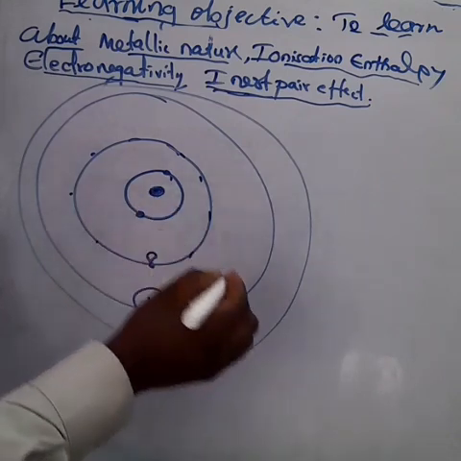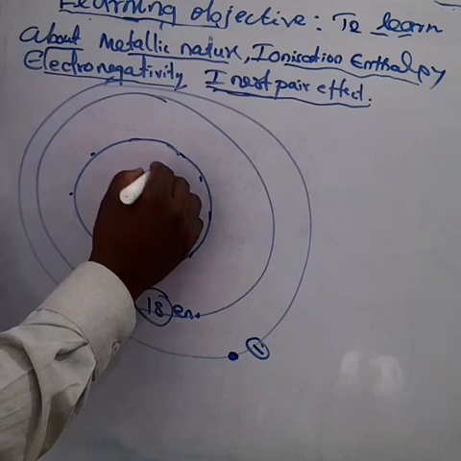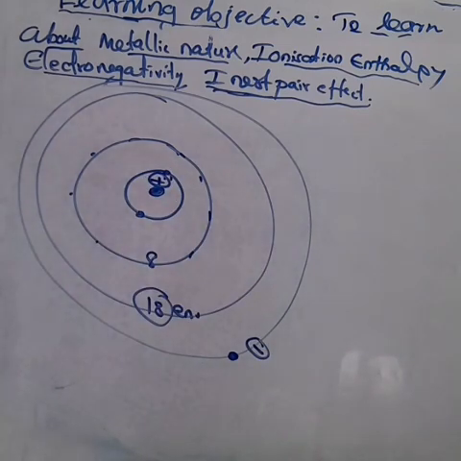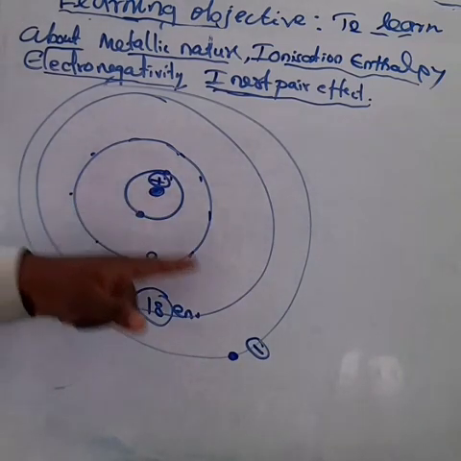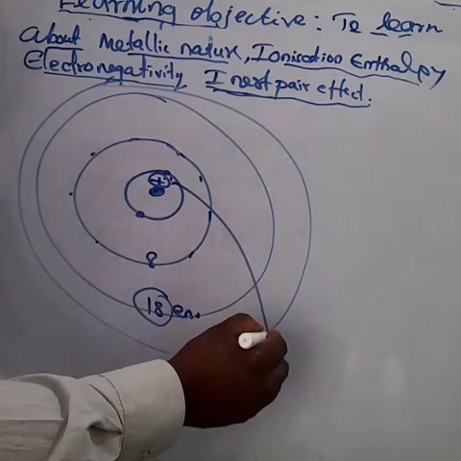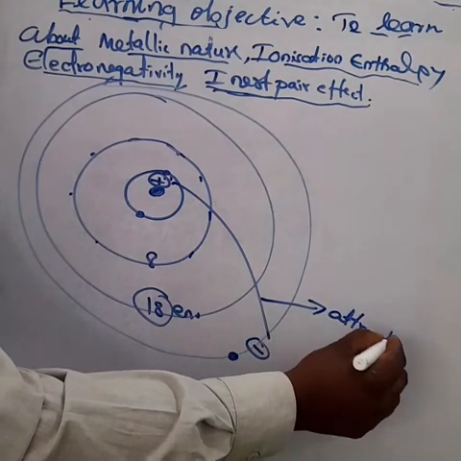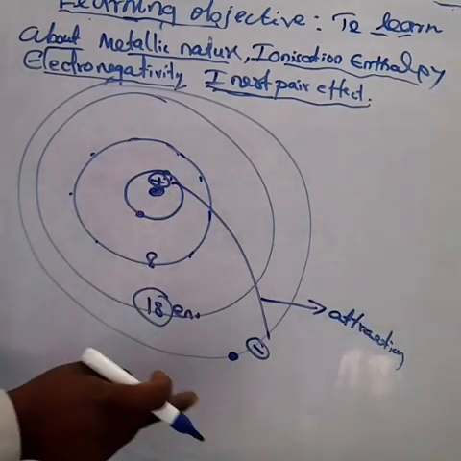Here, the nucleus has protons. What is the charge of a proton? Positive charge. Am I right? Positive and negative charges have a force of attraction. So there is attraction between the protons present in the nucleus and the electrons present in the outermost shell.